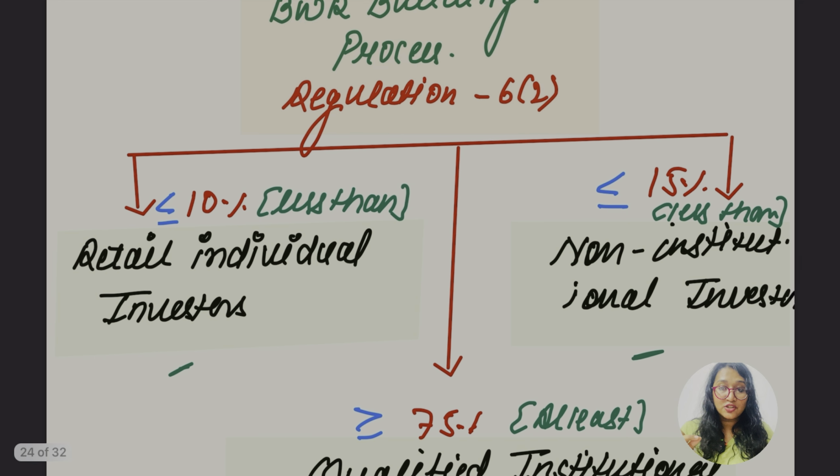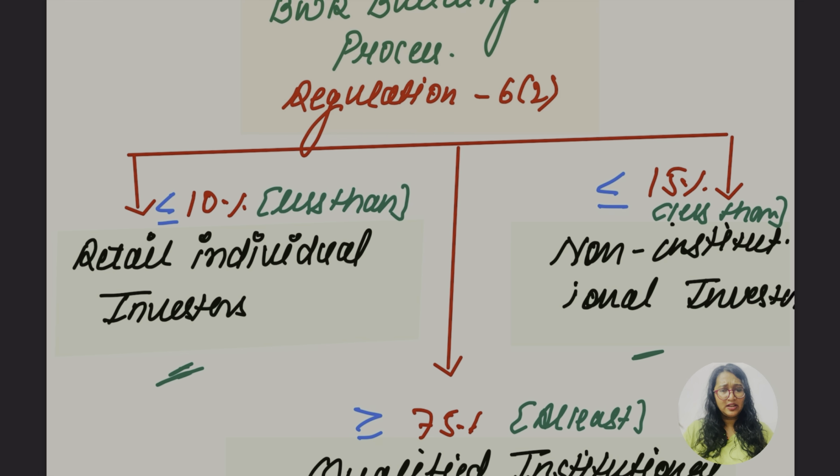Yes, let's go for the regulation 2. It was earlier वाले में at least, यहाँ पे it's less than. So for the retail individual investor, it should not be more than 10%, less than 10 बोल रहे हैं. It should not be more than 10% allotted to the RII. What about the NII? Same 15%, पर यहाँ पे less than है. Earlier it was at least. Now in case of regulation 6 subsection 2, they are saying less than 15%.